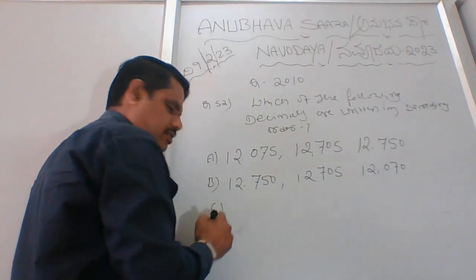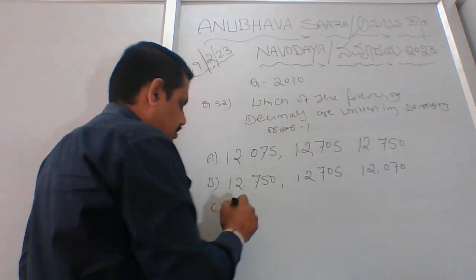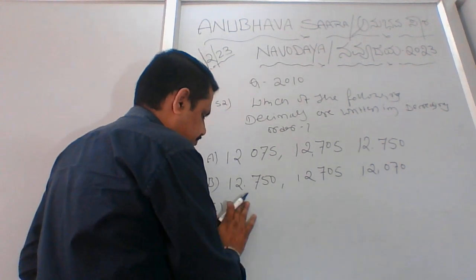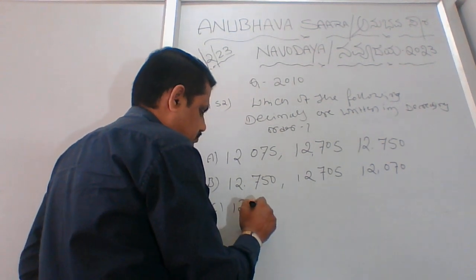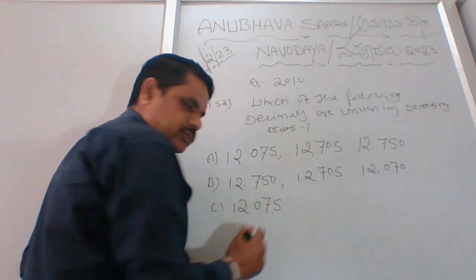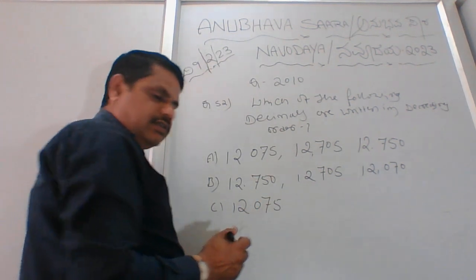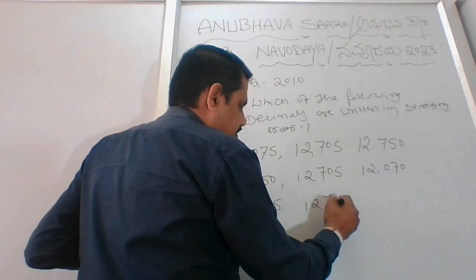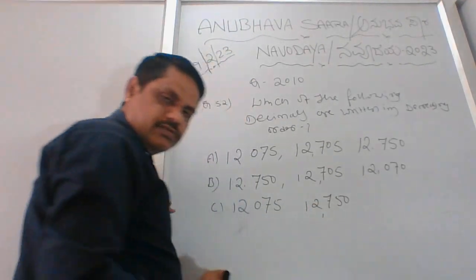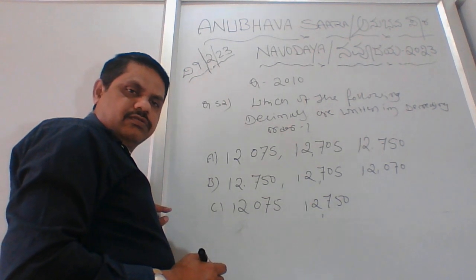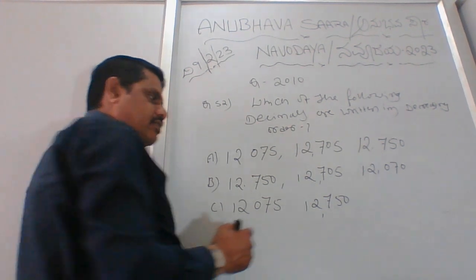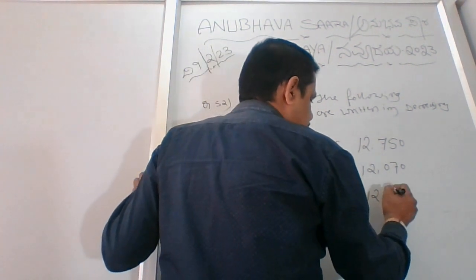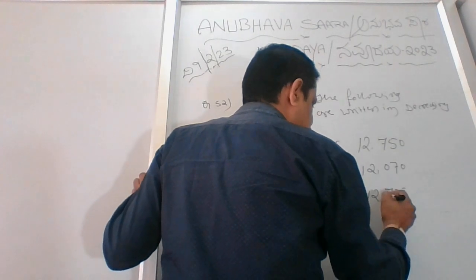Option C says 12,000, 12,075, 12,750, then 12,705.